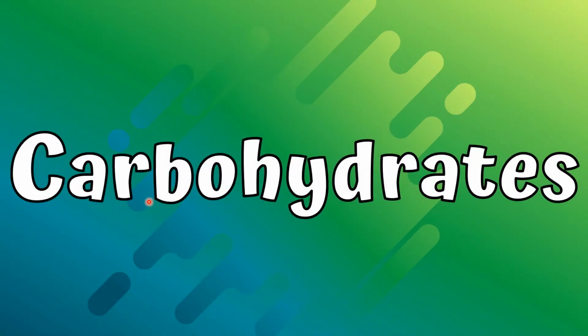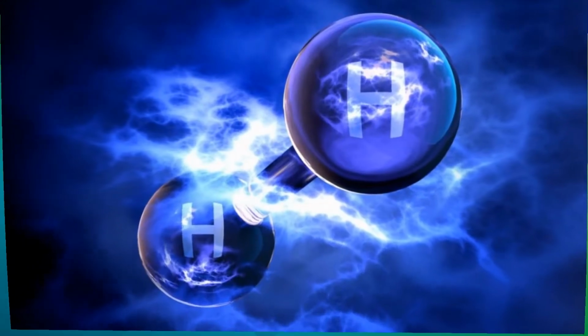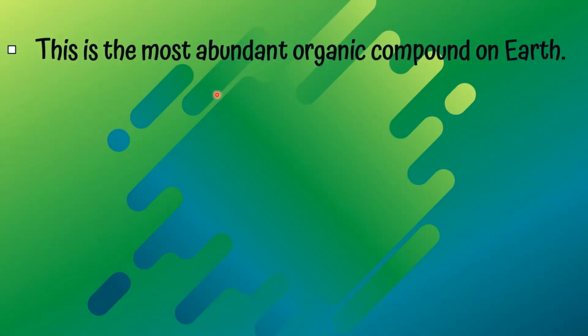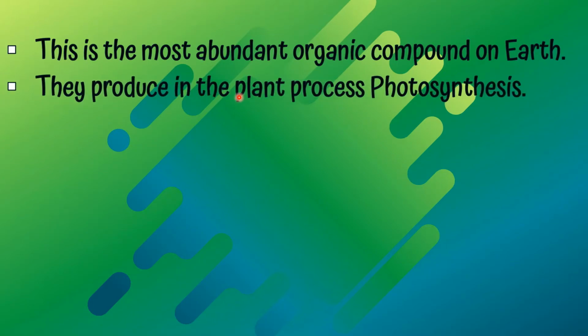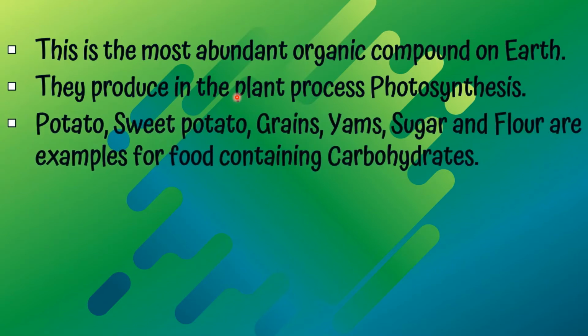Okay, let's talk about our first biomolecule, carbohydrates. This is the most abundant organic compound on earth. Plants produce it in the process, storing it as starch.